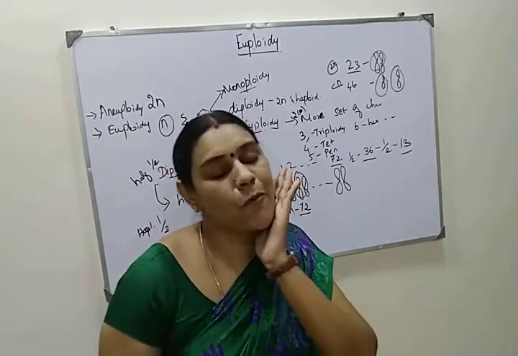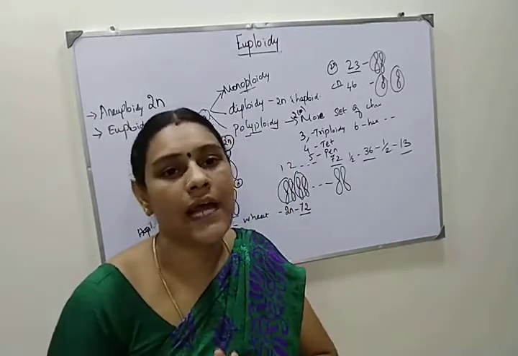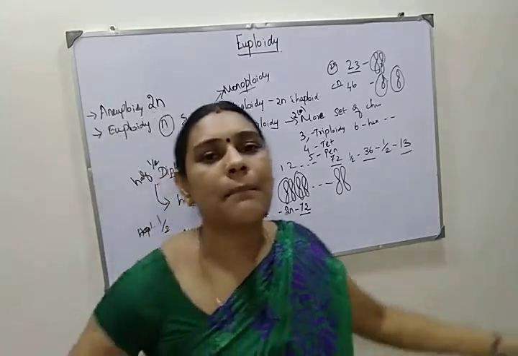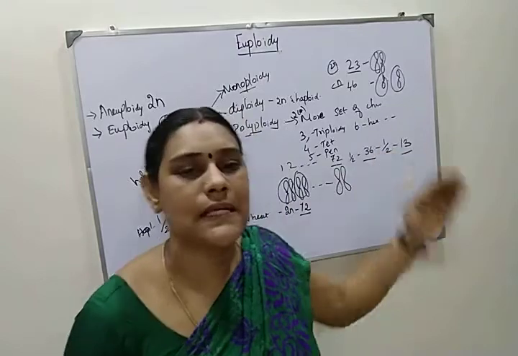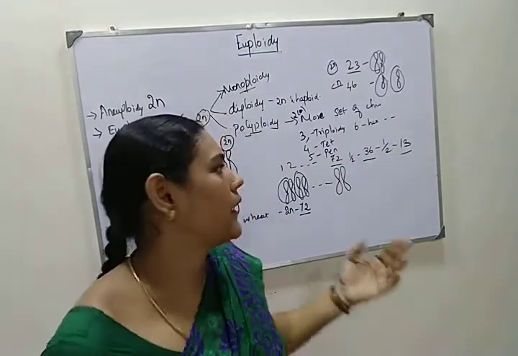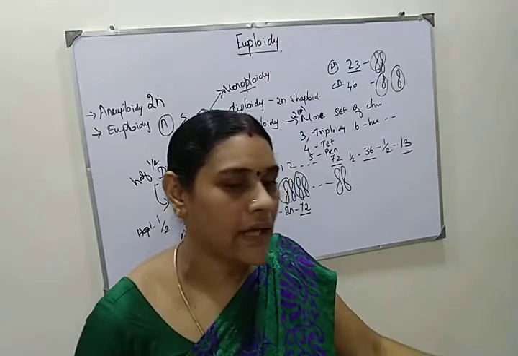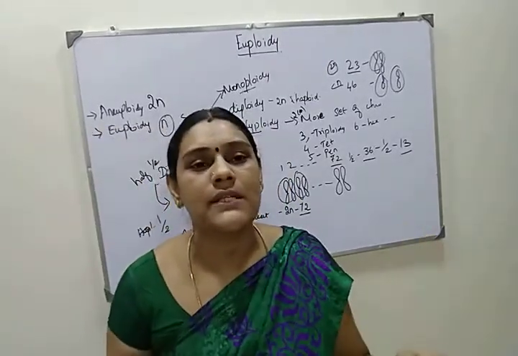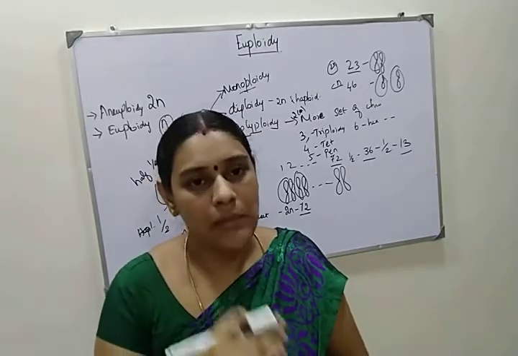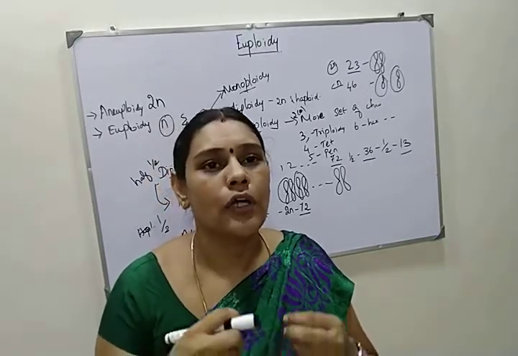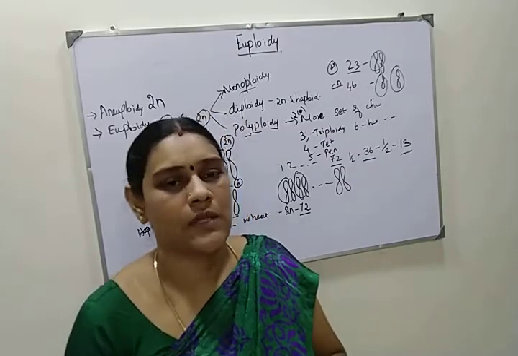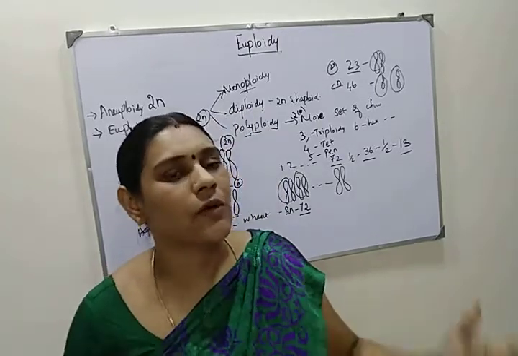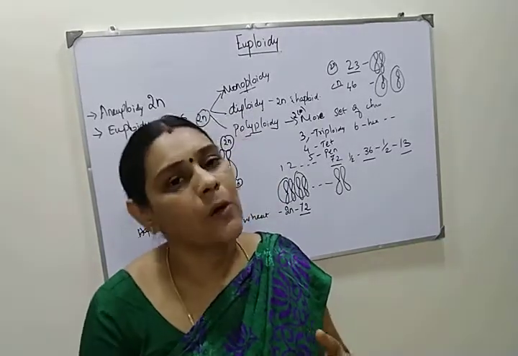This polyploidy mostly takes place in plants, not in animals. It is very rare in animals but more common in plants. By increasing the ploidy number, that is the chromosome number, as in hexaploids, pentaploids and tetraploids, new species of plants originate. Also, increasing the ploidy number sometimes causes lethality.